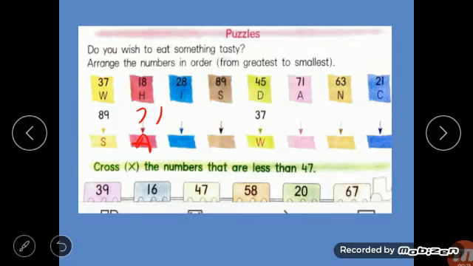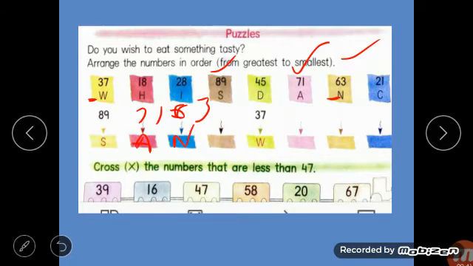Like 89, after 89 you have written 71. Then you can tick because these numbers are over. Now you have to compare 37, 18, 28. So what do you have to compare first? First of all you compare the tens place. 3, 1, 2, 4, 7, 6, 2. So 6 is next to that. So you have to write next 63. Now 63 is over. So put a tick on that and write here the alphabet N.